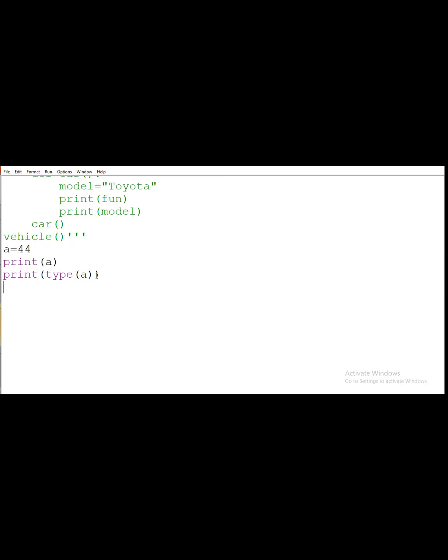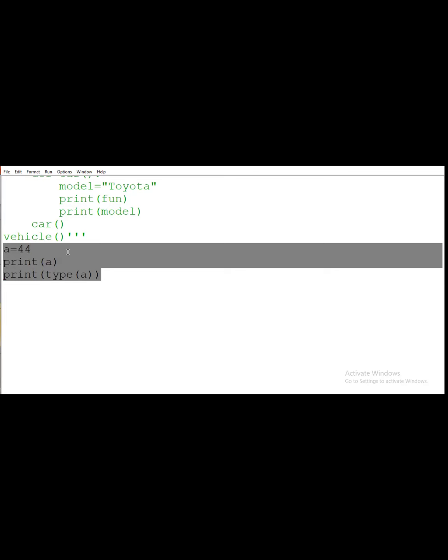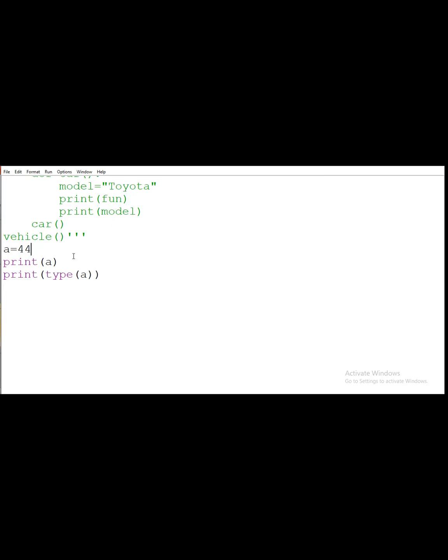Here print or type does not need any definition. Why? Because they are built-in packages. We don't define that type finds the data type of the variable that we declare. So we call it the built-in scope. This is the example for the built-in scope.